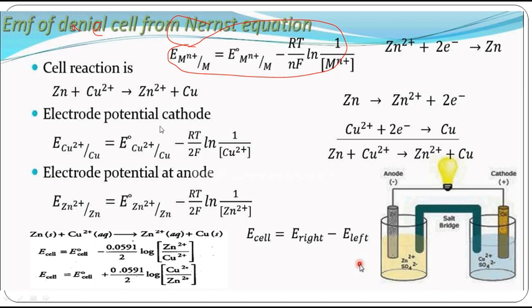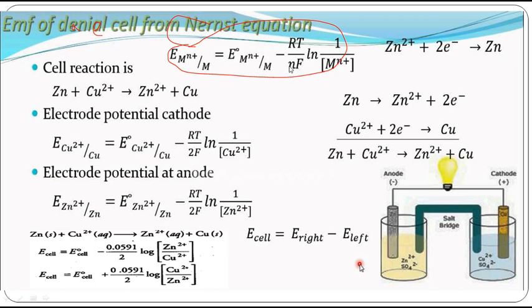Now coming to the electrode potential of the cathode. We are going to calculate individually. According to the Nernst equation, we calculate the individual potentials and find the final potential of the cell. So what is E copper 2 plus becoming copper? E naught minus RT, where R is the universal gas constant 8.314 joule, temperature 298 Kelvin, divided by 2F. Why do I put 2 here?